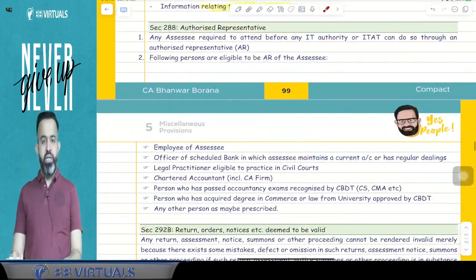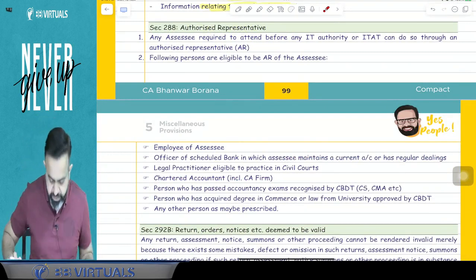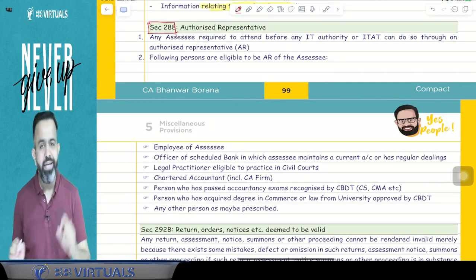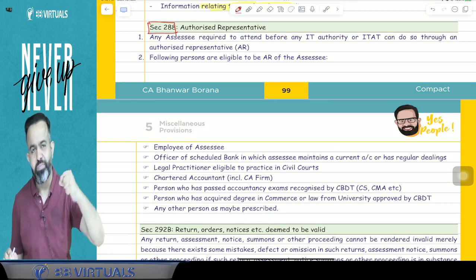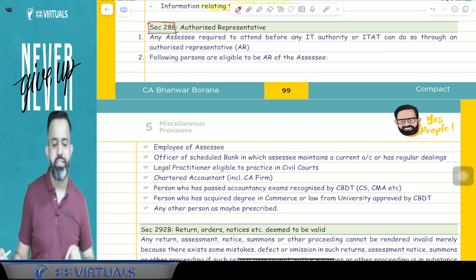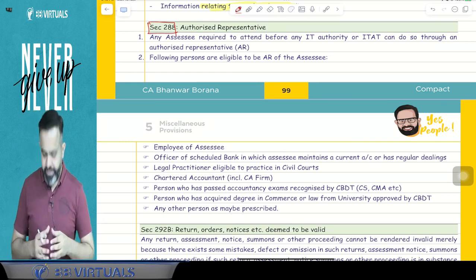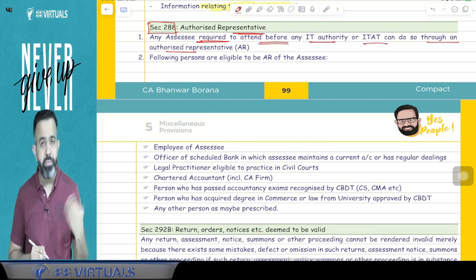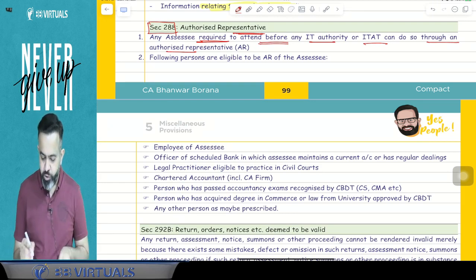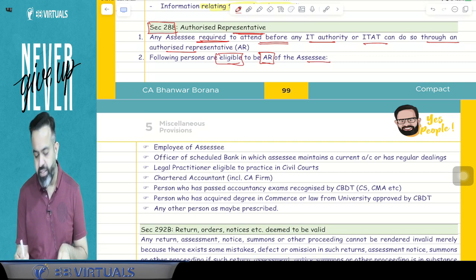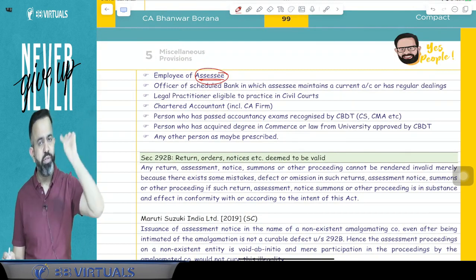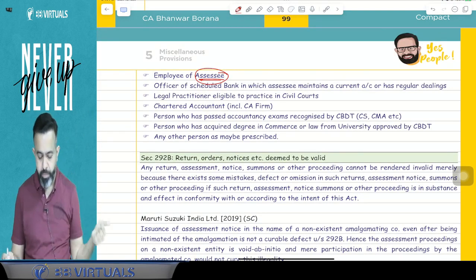Done. Now we are going to start with the authorized representative. Authorized representative means, guys, you know that whenever there is any assessment, then who can represent you in front of the income tax authority or in front of the ITAT and all, that person is called the authorized representative. So who can be the authorized representative? Here, guys, any assessee required to attend before an IT authority or ITAT can do so through an authorized representative. But who can be your authorized representative? The following persons are eligible to be the authorized representative of the assessee. One is the employee of the assessee. So your employee can attend any income tax authority office or ITAT office on behalf of you.